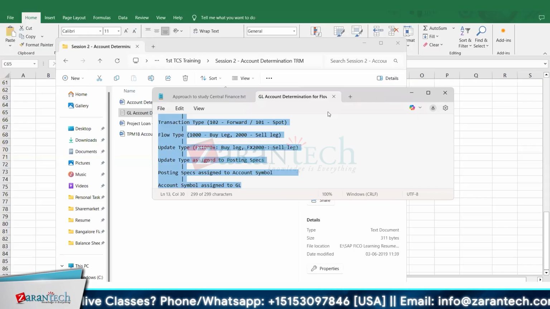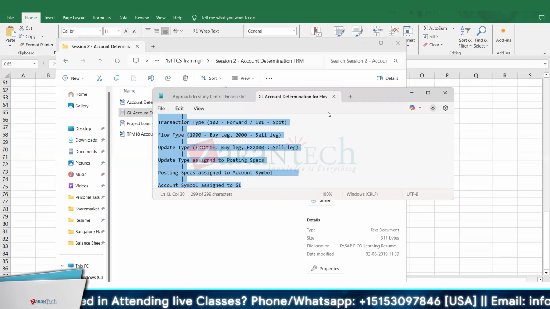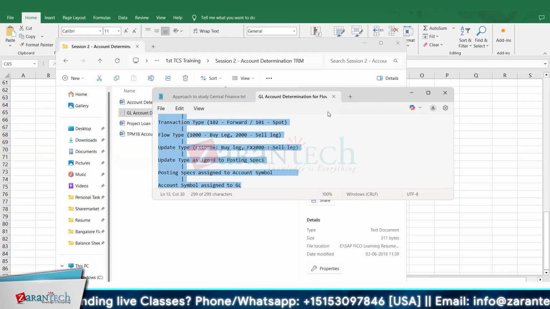So just to add here, update types carry all this cash flow information. So whatever flow has been created, that flow info will be carried forward to update type. Update type basically picks from the position management procedure, PMP, where you will assign the update type. The PMP is the base to create all the cash flow information. That cash flow information will be carried to update type, and update type again will be linked to the posting specifications. From there it will link to your GL information.